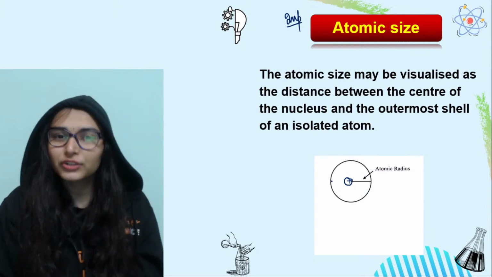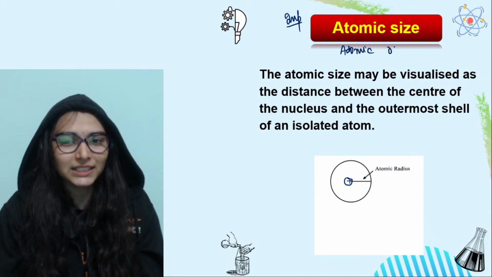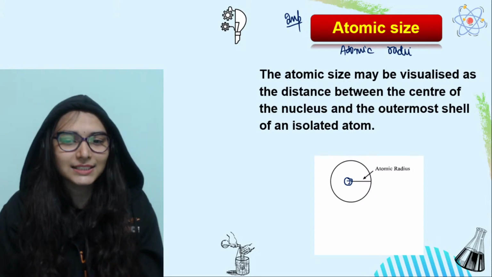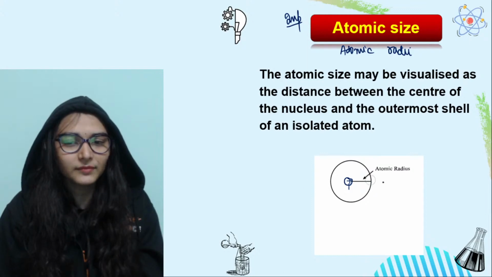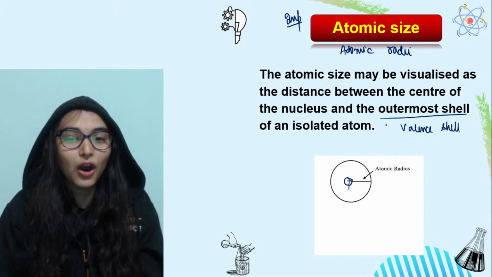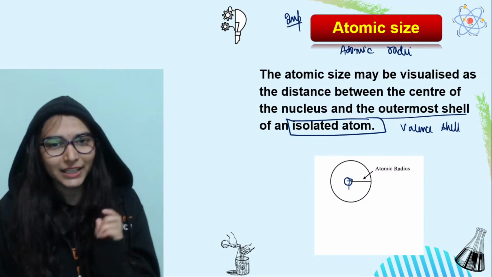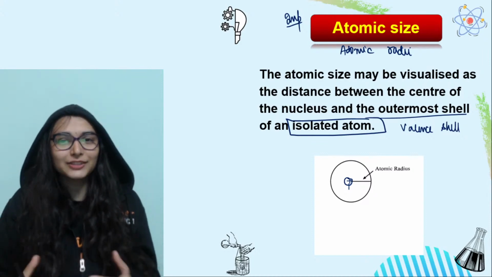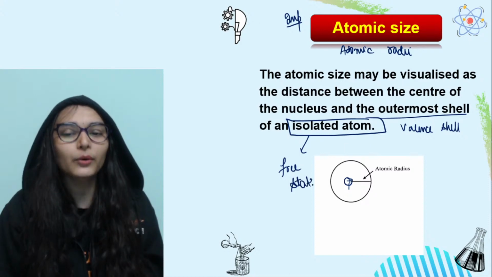So how do we measure the size of an atom? Atomic size, or you can also call it atomic radii. Why radii? Because atoms are also spherical in shape. So we have to take the distance from the center of the nucleus up to the valence shell. Look, it is written: up to the outermost shell, meaning the valence shell, of an isolated atom. Now this is very important. You have to include this word in the definition. If you miss it, you won't get full marks. Isolated atom means when the atom is in the free state, when the atom is not bonded to any other atom.